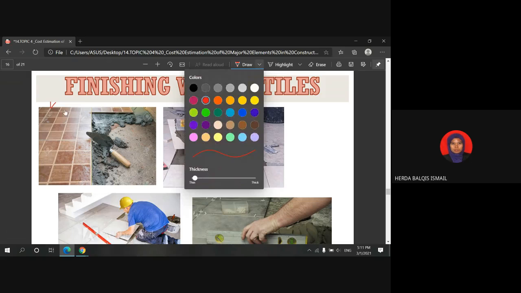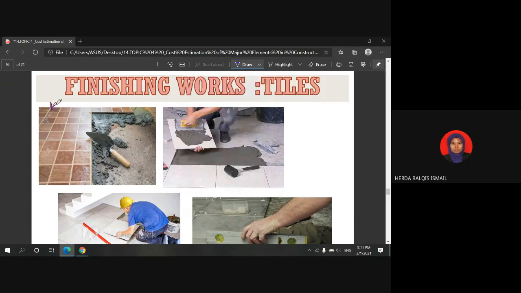Okay, so let's look at what are the common resources used in this particular work. So for the resources, either you hire skilled or unskilled labor. We know that the wages or the salary for both categories of workers is different. Then what are the materials?